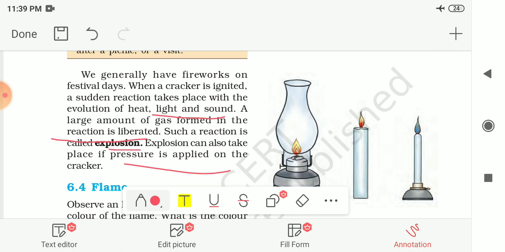This explosion can also take place if pressure is applied on the crackers. In combustion, if a large amount of gas is formed or released, such a reaction is known as an explosion, and heat, light and sound are also produced.